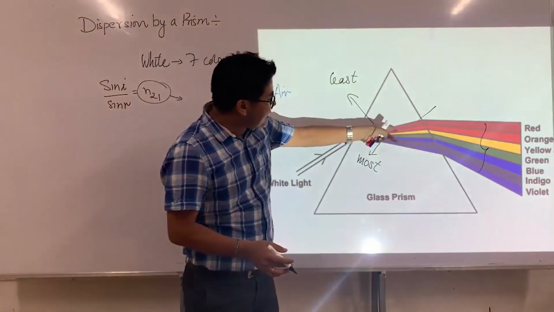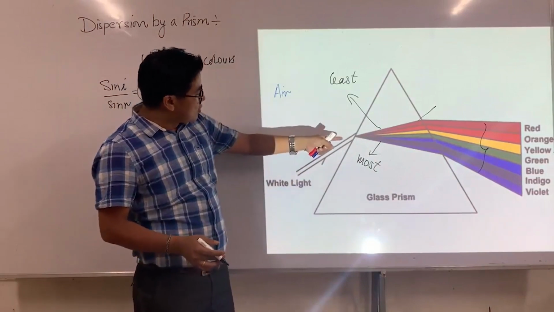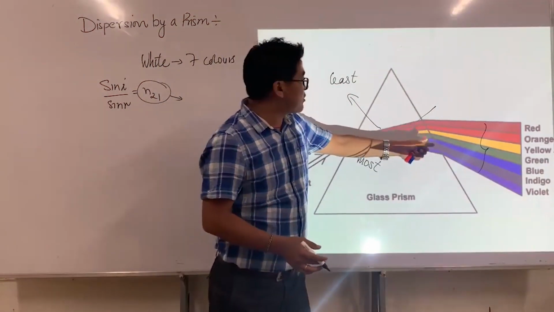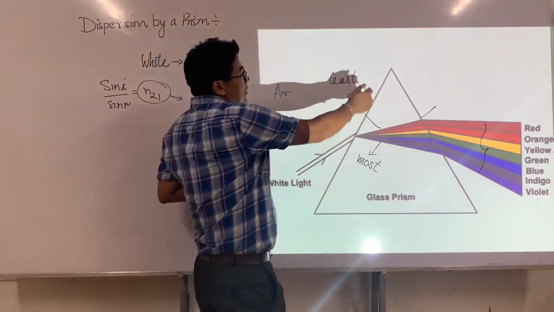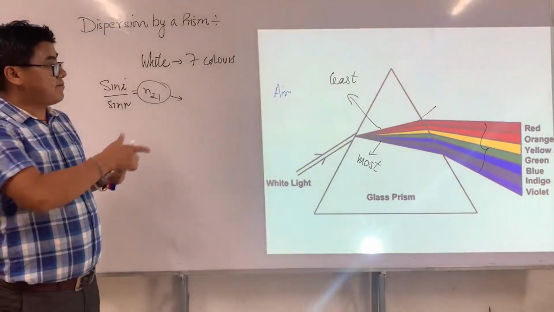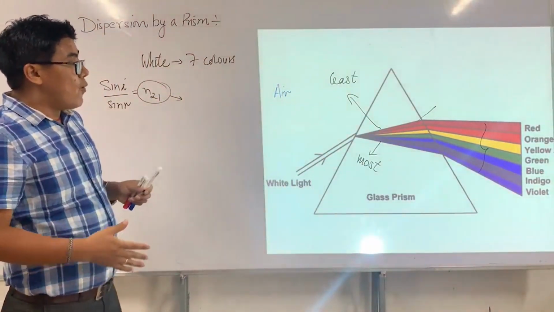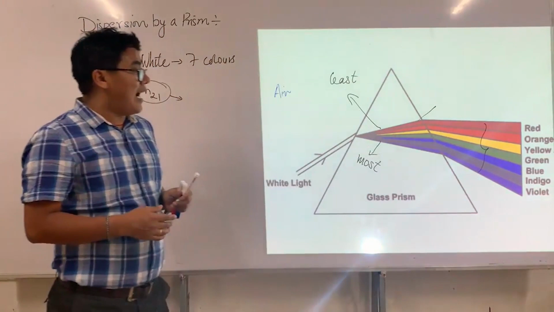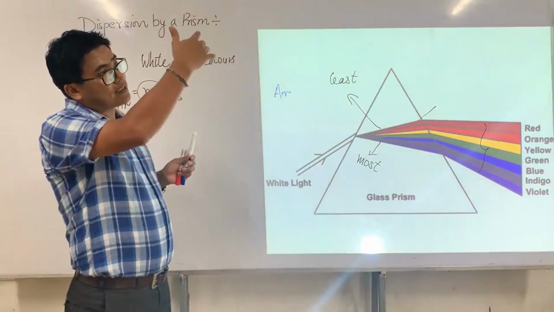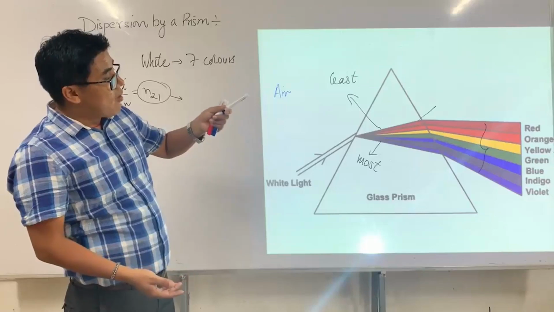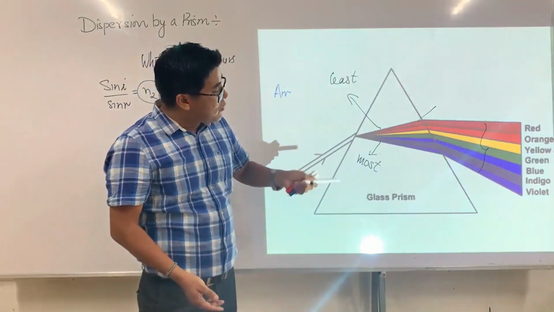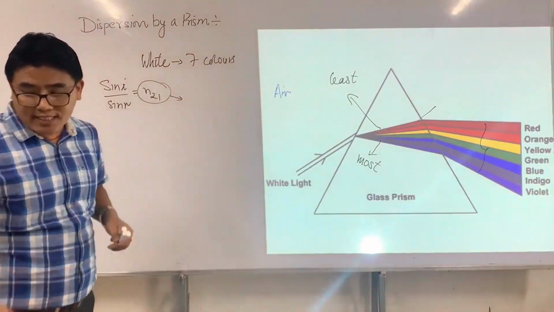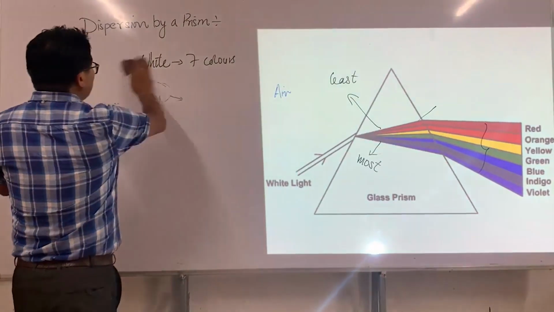You see, splitting takes place when light enters through the first surface, and further splitting takes place when light passes through the second side of the prism. Therefore, when light emerges from the second side, it appears as 7 colors: red, orange, yellow, and up to violet. This is what we call dispersion of light.